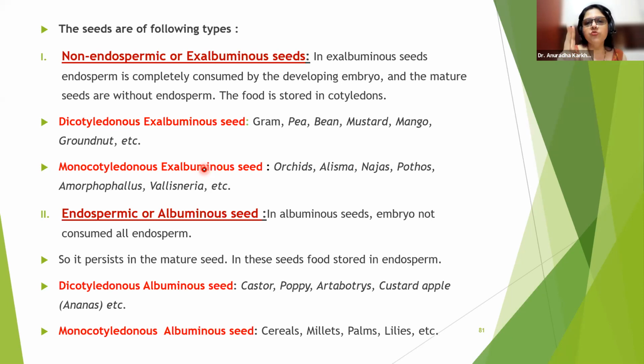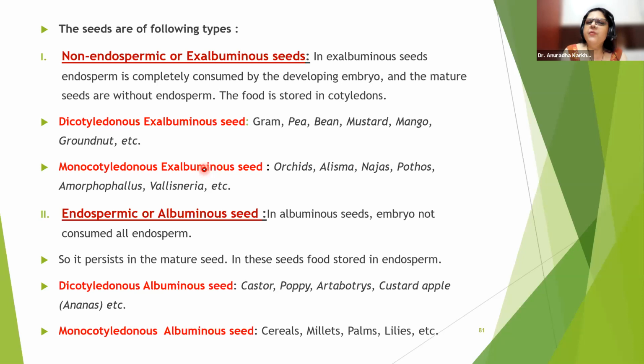Dicots. Di means two. Okay, so wherever there are two words, non-endospermic, two words, exalbuminous, two words. So two words is equal to dicot, one word is equal to monocot. देखो, endospermic, monocot, albuminous, monocot. Majority, not always, 90% of the times.